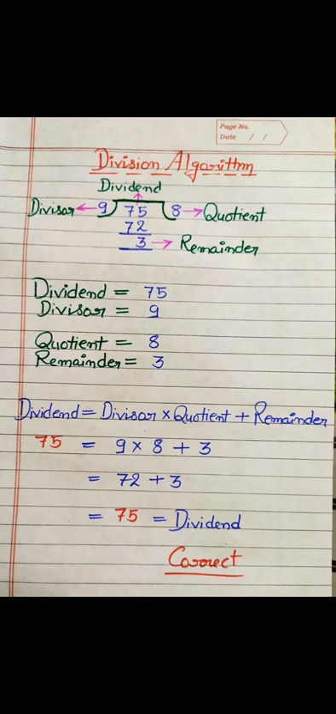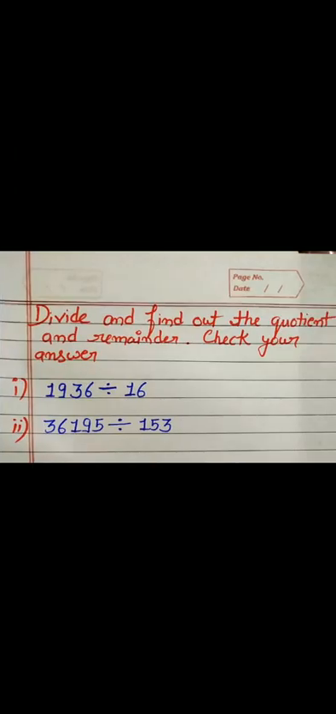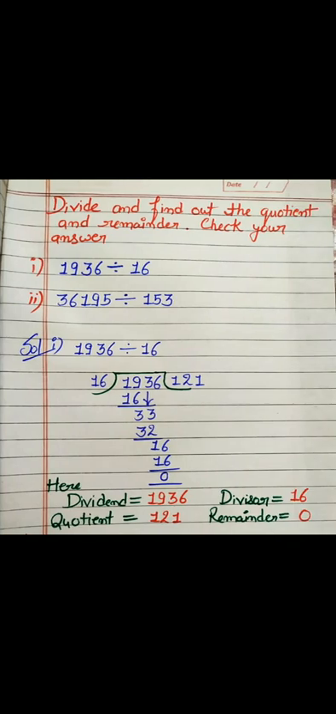Now let's solve a few questions based on this. Here we have to divide and find the quotient and remainder and also check the answer. So we will do the same. First we will divide, as here in the first one we have to divide 1936 by 16. So what will we get? Quotient 121 and remainder 0.